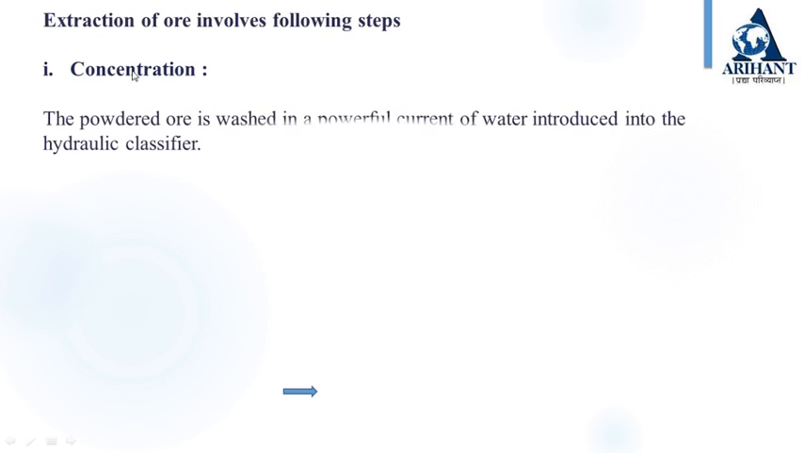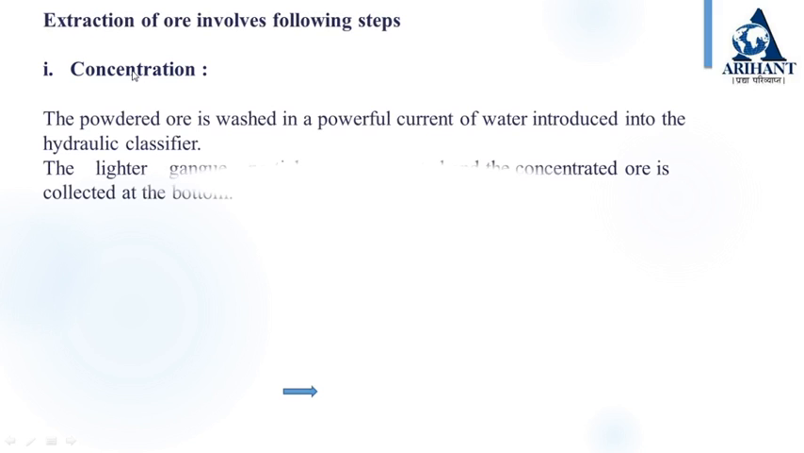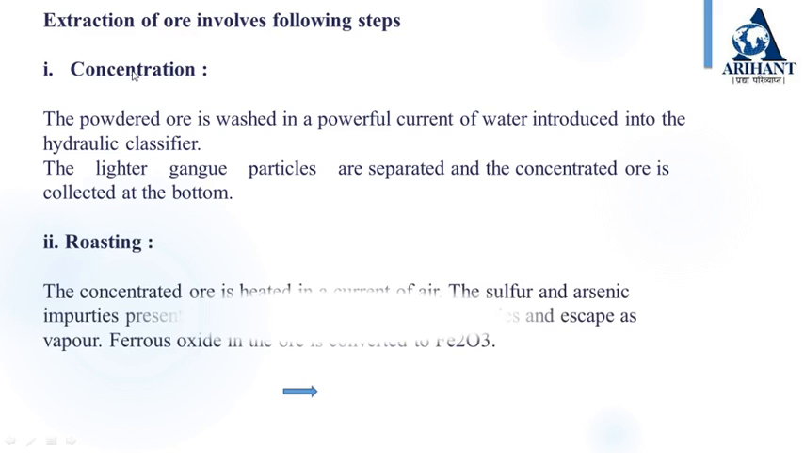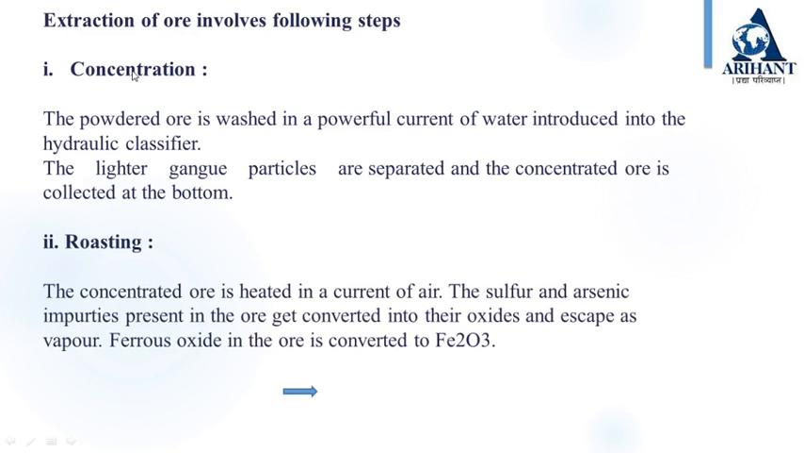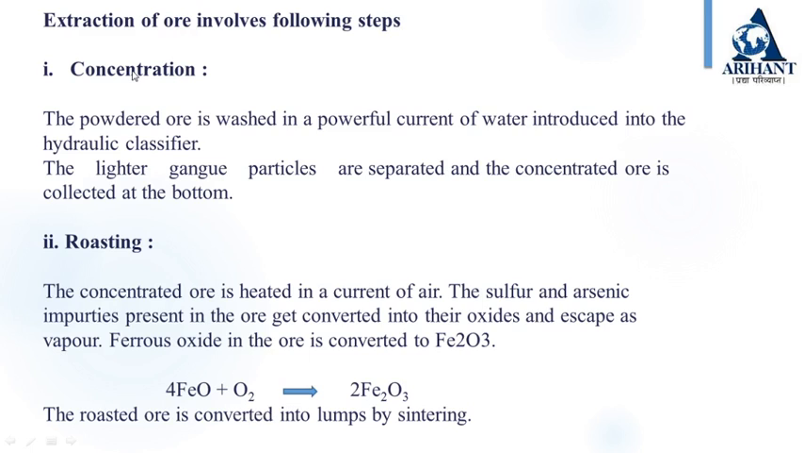Step number 1. Concentration. The powdered ore is washed in a powerful current of water introduced in the hydraulic classifier. The lighter gangue particles are separated and the concentrated ore is collected at the bottom.